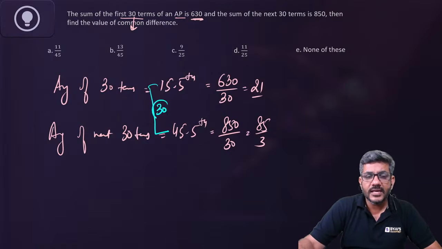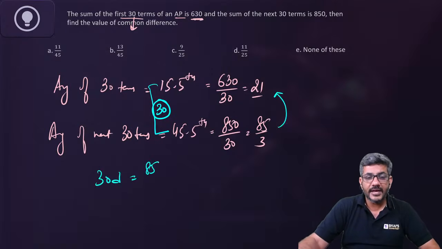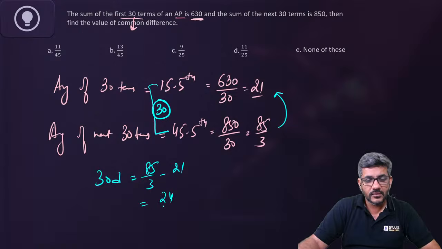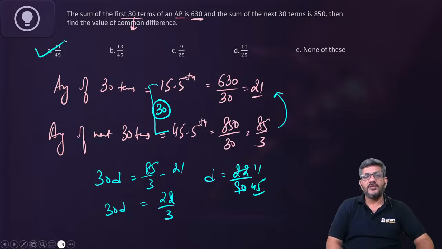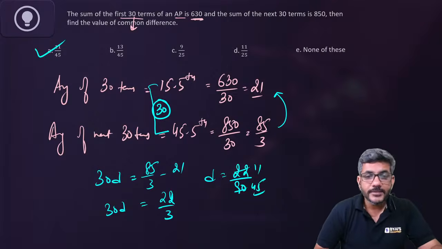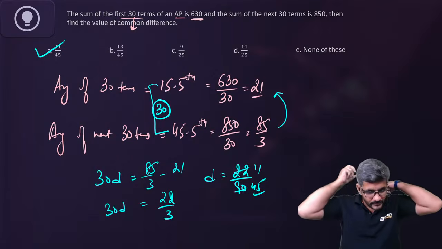There are 30 more terms. That means 30 times D is equal to this minus this. तो ये आपका आ जाएगा 85/3 minus 21. तो कितना आता है ये? 85 minus 63, 22 divided by 3 is equal to 30D. So what is D? It is 22/90 or 11/45. So 11/45 is given in option A. Option A is my right answer.